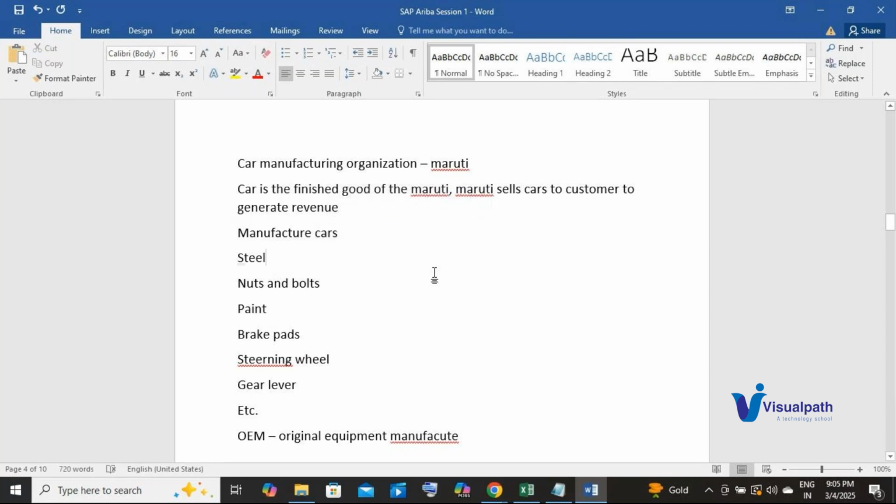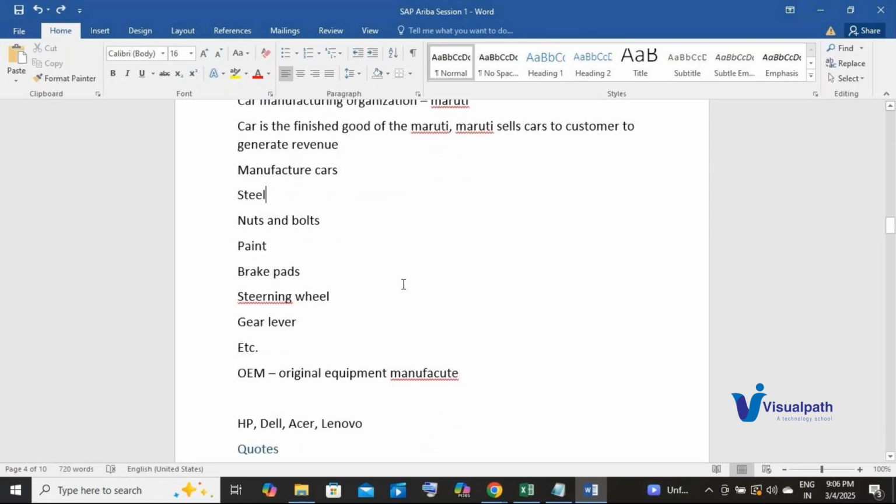But they are needed to run the organization, right? So that means any activity which is not directly involved in manufacturing the car, or for example any finished good, is called indirect procurement. Any procurement activity which is not directly involved or not responsible for manufacturing the finished good is called indirect procurement.